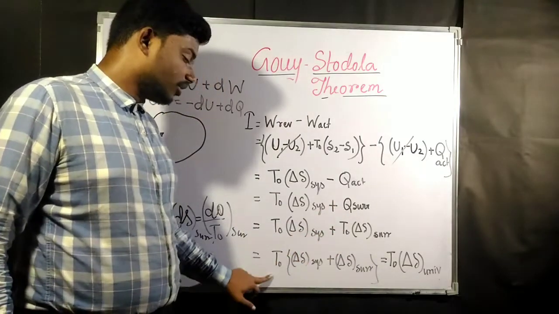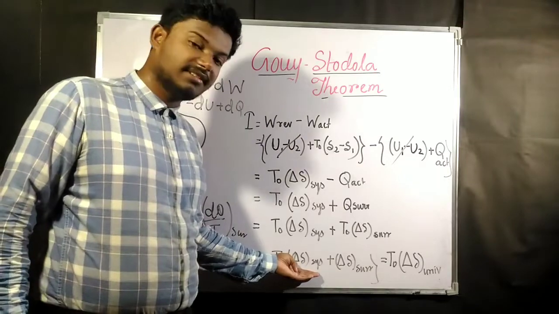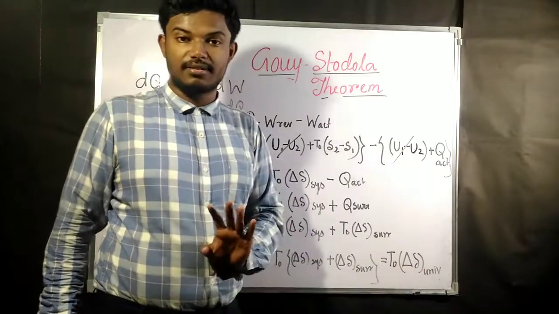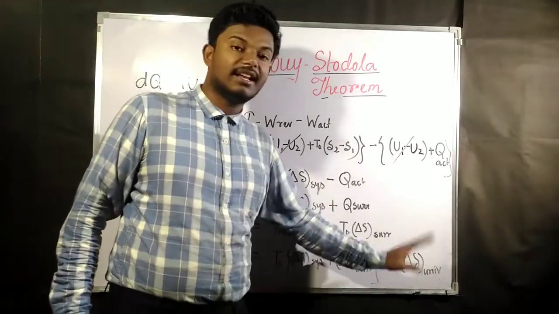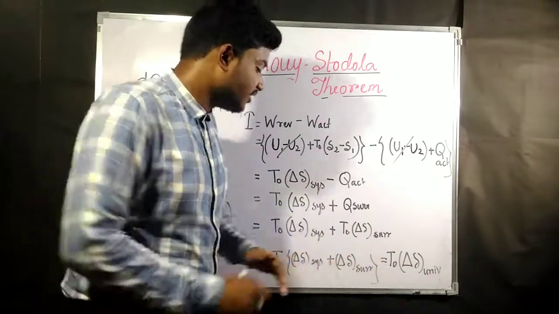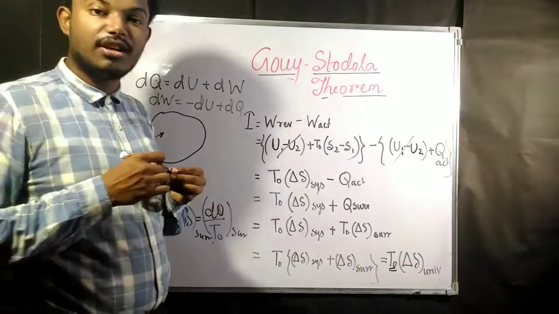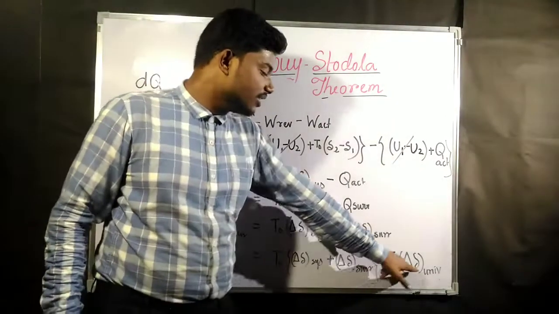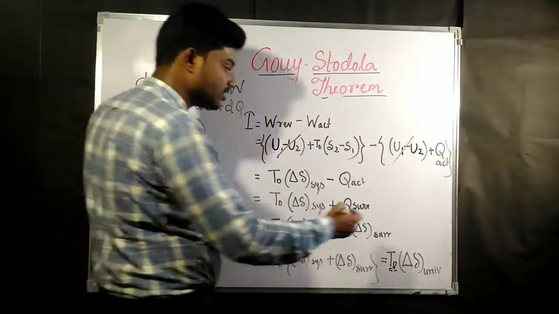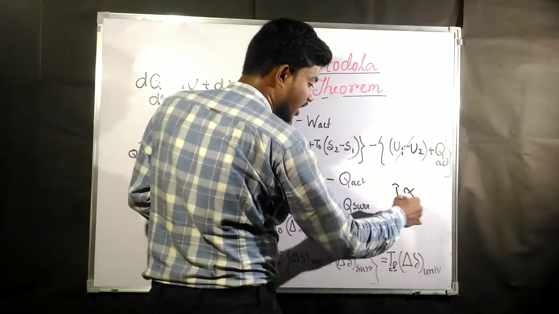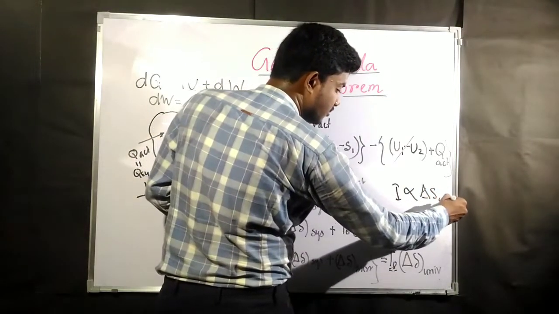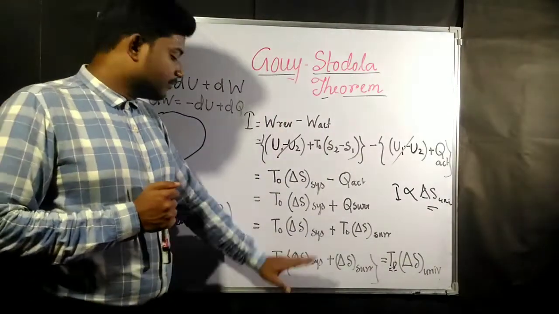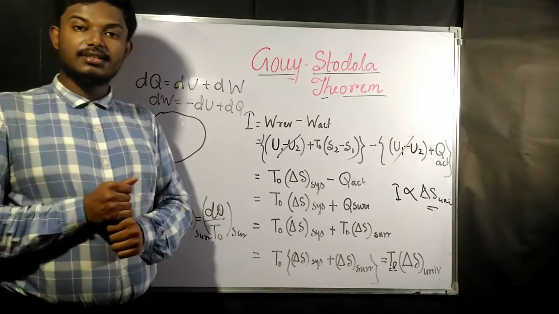Now take T naught common, and you will get del S system plus del S surrounding. System plus surrounding gives you the del S of universe. T naught here is the atmospheric temperature and it is constant. So we find that I is equal to T naught into del S universe. Since T naught is constant, I is proportional to del S universe. This is nothing but the Gouy-Stodola theorem. With this we are completing our availability chapter.